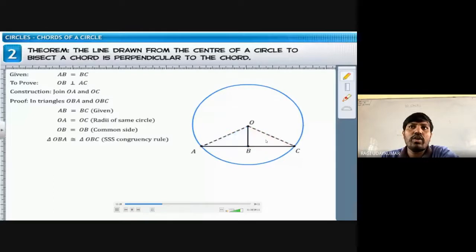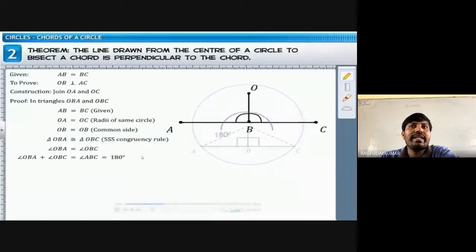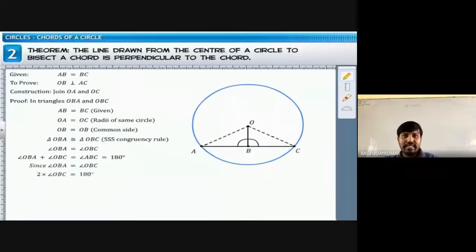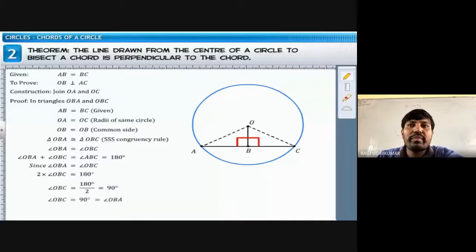Then these two triangles are congruent. When these two triangles are congruent, angle OBA equal to angle OBC. It is not given 90, but their sum will be equal to 180, and both are equal. So each one will be 90 degrees. See, OBA plus OBC is equals to ABC, that is 180 degrees because straight angle. And both are equal here. ये x plus x मान लो, 2x equal to 180 आ जाएगा, x equal to 90 degrees. In any way you can write. So one angle is 90 degrees. 90 degrees आ गया तो perpendicular. So OB is perpendicular to AC, you can say, isn't it?